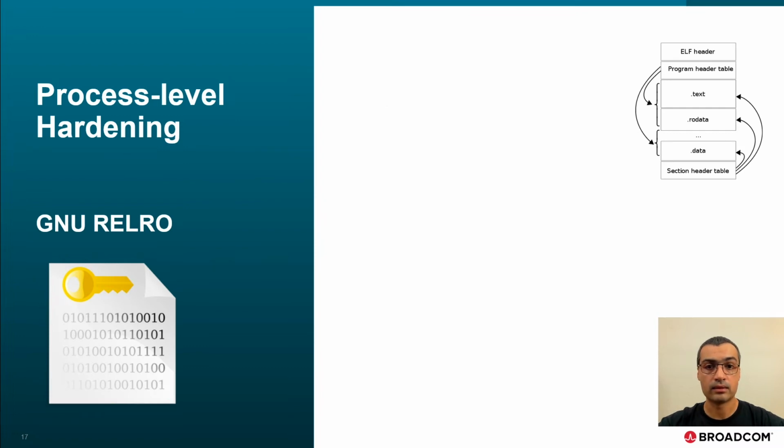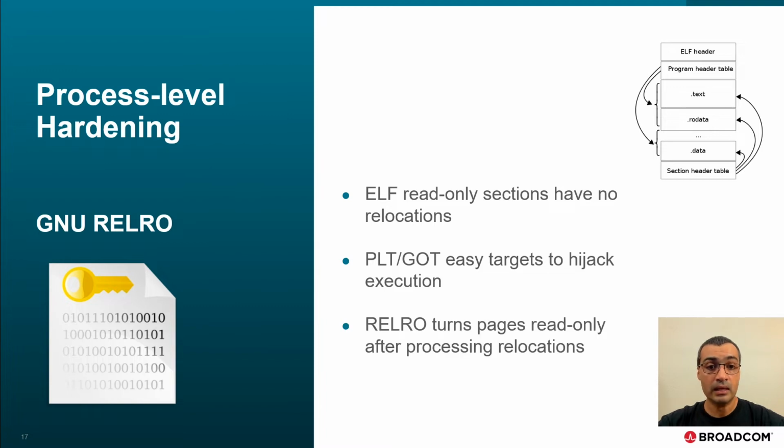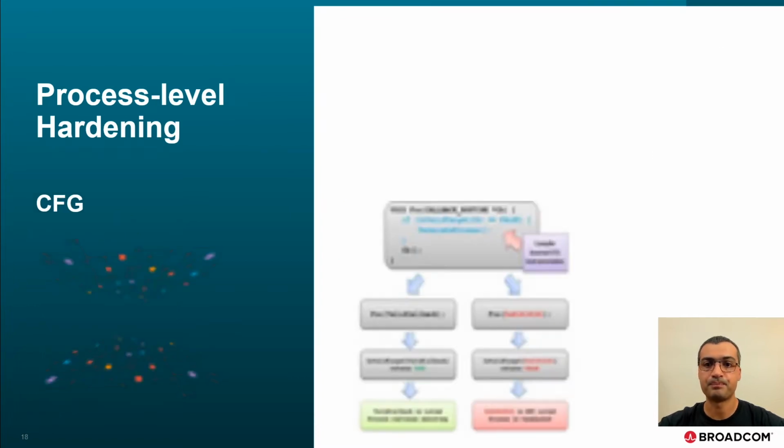In the Unix world, the dominant executable format is ELF, which, unlike PE, does not allow relocations in read-only sections. The procedure linkage table and global offset table need relocations, thus are writable, and this creates the opportunity for exploitation by overwriting a single pointer in these tables. GCC introduced a very effective mitigation called RELRO. After relocations are applied to a certain range of interest, which contains PLT and GOT, the pages are turned read-only.